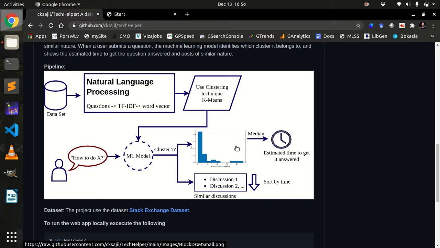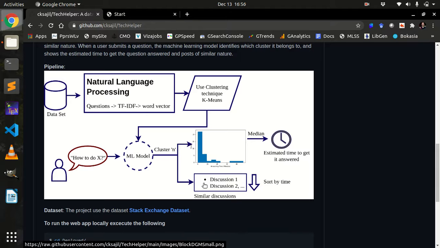So I have used the statistical measure median to give the estimate as our estimated time for the new question to get answered. In addition to that, it will also show similar questions that were posted and got an accepted answer within that category, sorted by time. The first one will be the one which got the quickest answer.